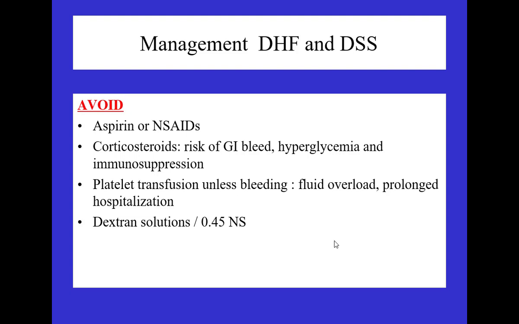So what you should avoid during the treatment of these patients: all NSAIDs, aspirin, and corticosteroids. Platelet transfusion has to be given as per your policy. It should not be given unnecessarily. Keep a watch on whether the patient is bleeding. Even if the patient is bleeding with a 50,000 count, you have to replace the platelets. But if your patient is not bleeding, and still the platelet count is coming down to 20 or less, be watchful.